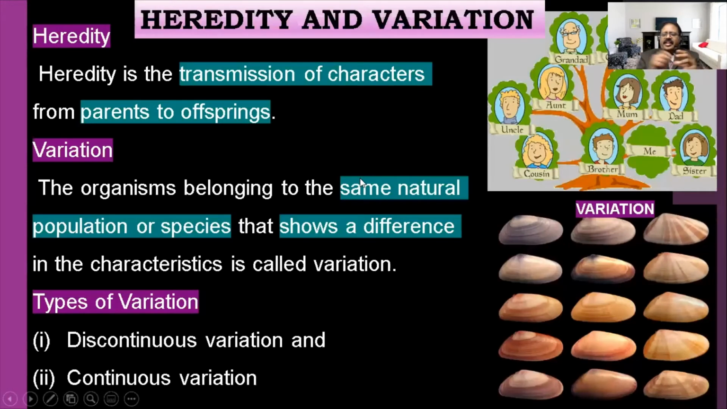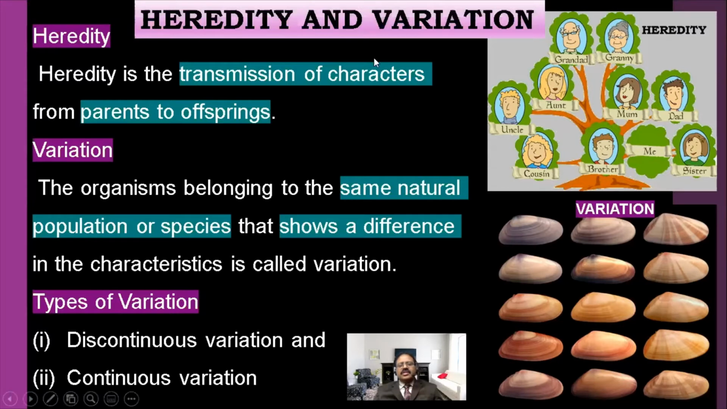Then heredity and variation. I already told you about heredity. Heredity means the characters are passed on from one generation to the next generation, transmission of characters from parents to offspring. Here in the diagram, from the grandparents to your mom, dad, aunt, you get the characters. In the same family, from your dad and mom come your sister, you, the cousins and all.